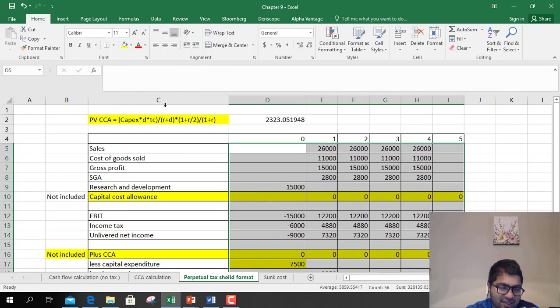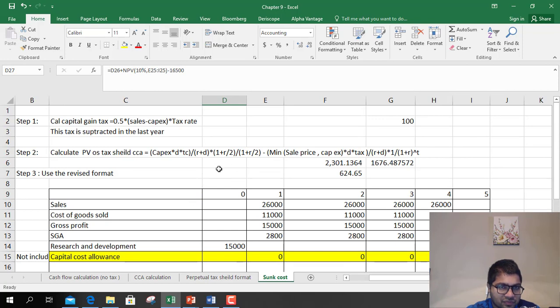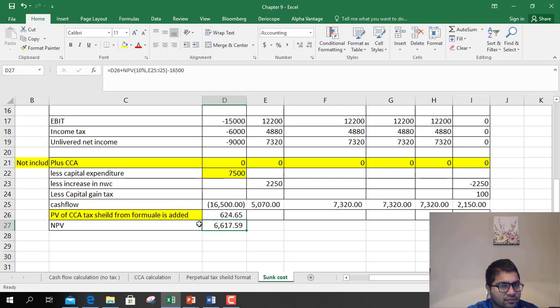Perpetual tax shield is when the CCA benefit continues beyond the life of the project. So we treat CCA separately. We do not include it in the income statement and we do not include it in the cash flow statement. And sunk cost is when sometimes you sell the asset. If you're selling the asset, then you have to incorporate that into the present value of CCA calculations. So we did that.